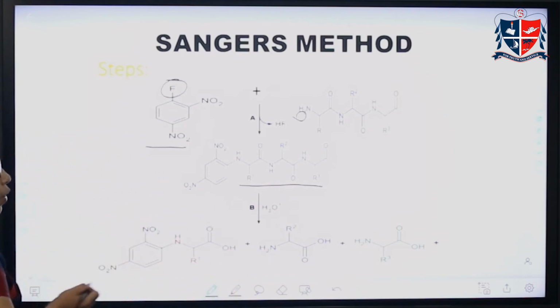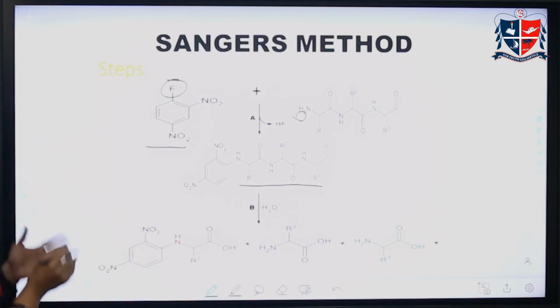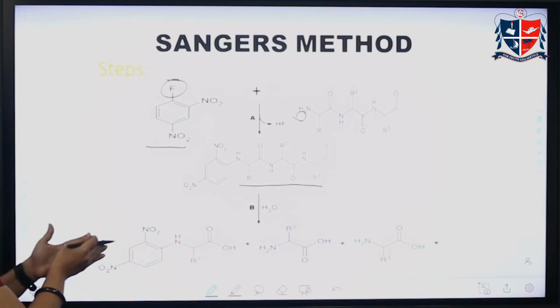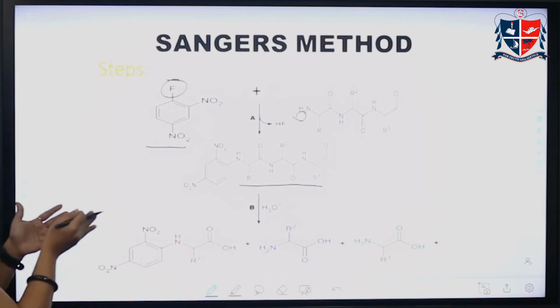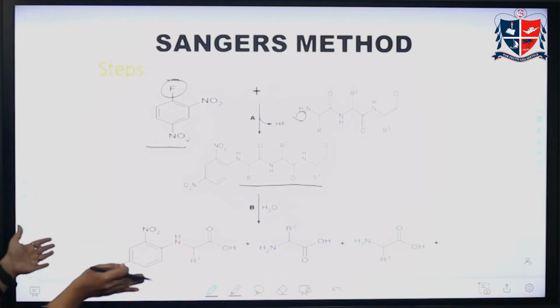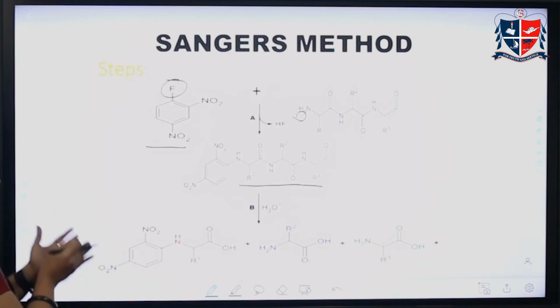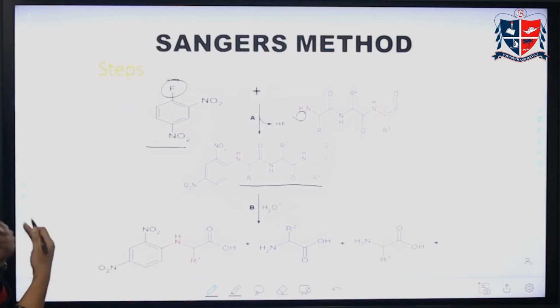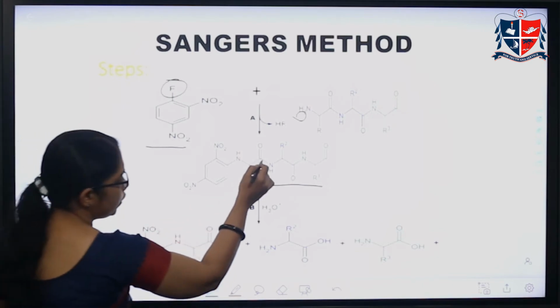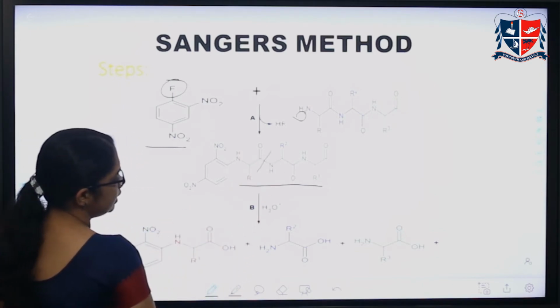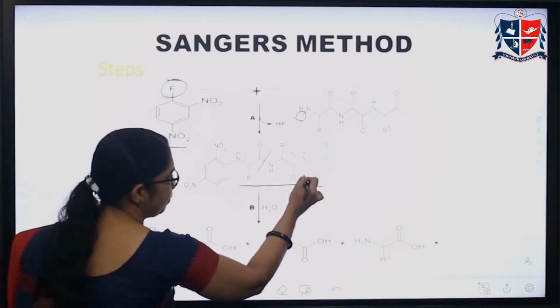And this on hydrolysis, all the peptide bonds, all the amide bonds, undergo hydrolysis. Here there is a peptide bond and here there is a peptide bond.